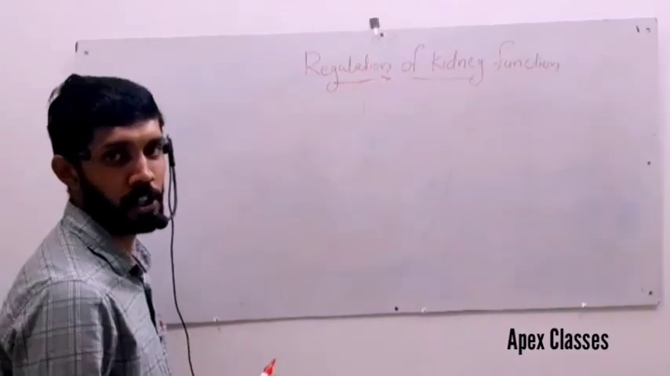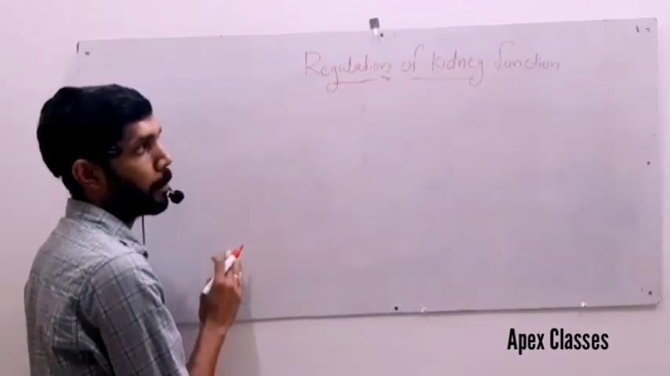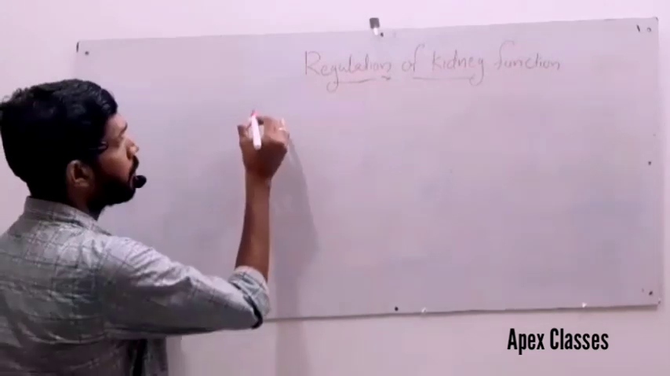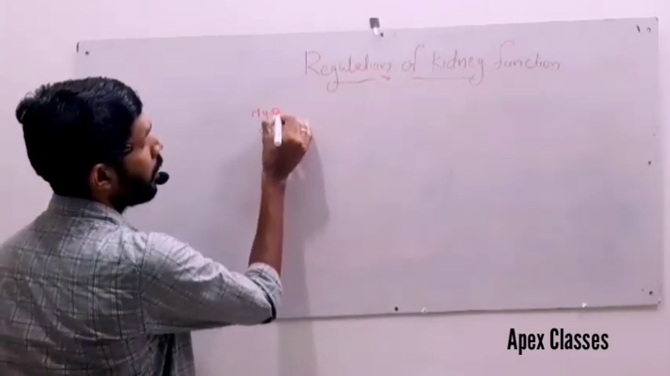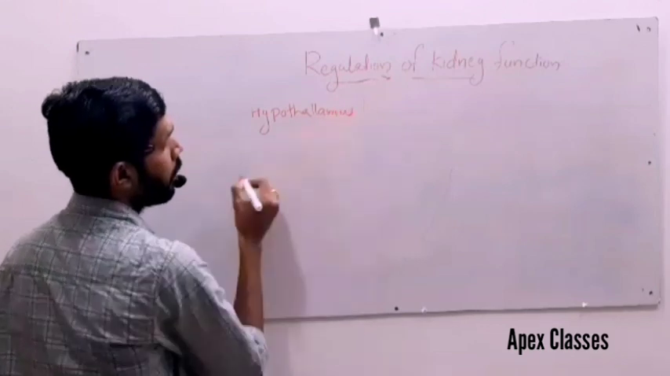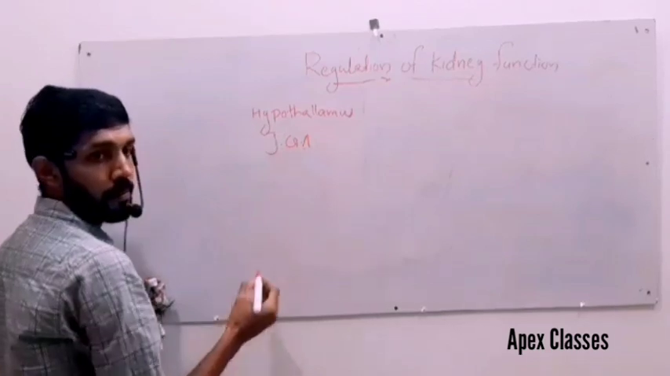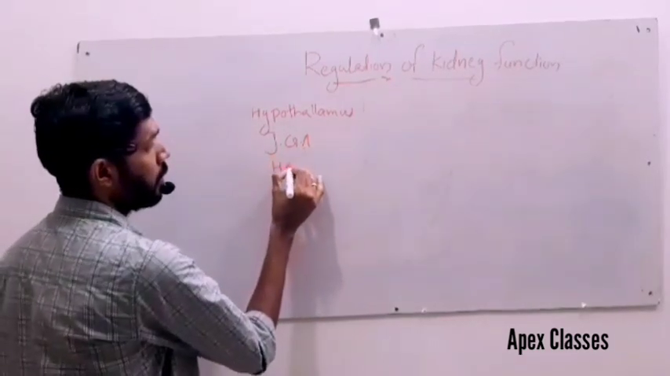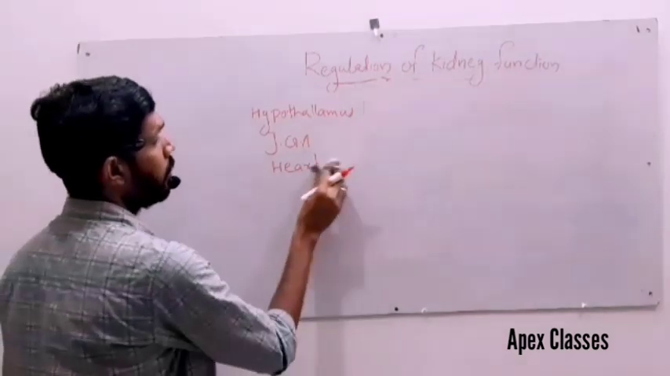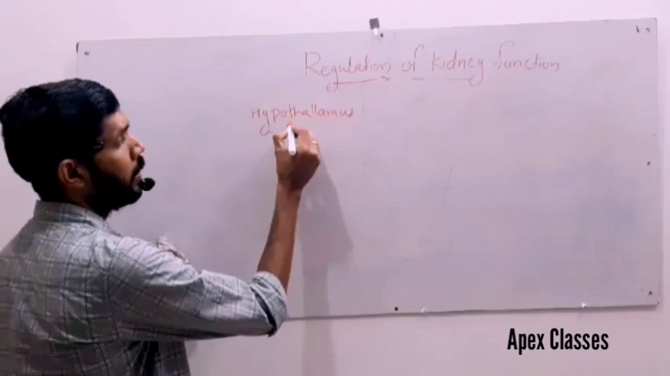Excretory products and their elimination. In the chapter, regulation of kidney function is an important topic. Regulation of kidney function is efficiently monitored by the hypothalamus, the juxtaglomerular apparatus, and up to a certain extent the heart. First of all, the hypothalamus. How does the hypothalamus regulate kidney function?